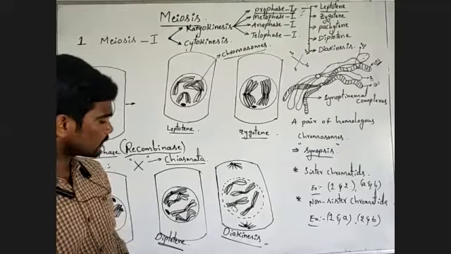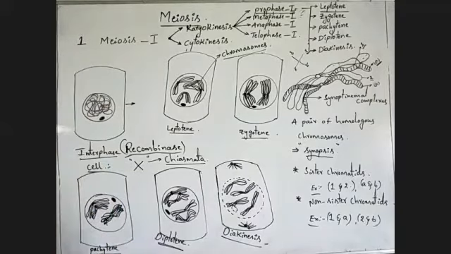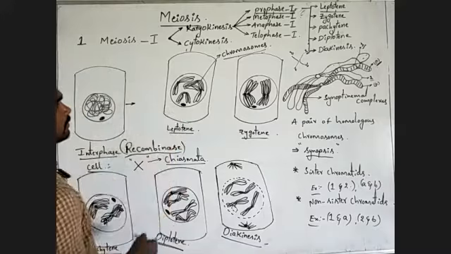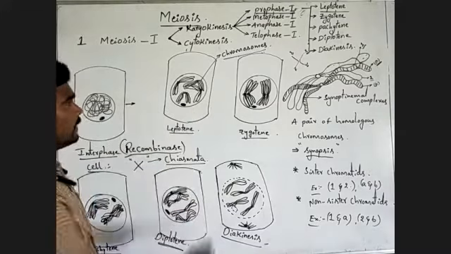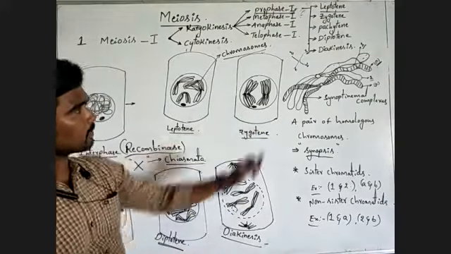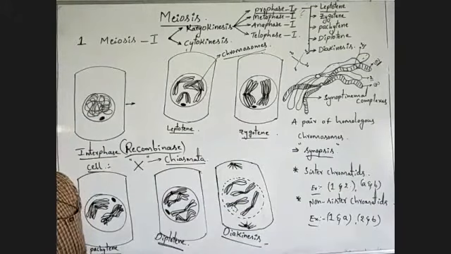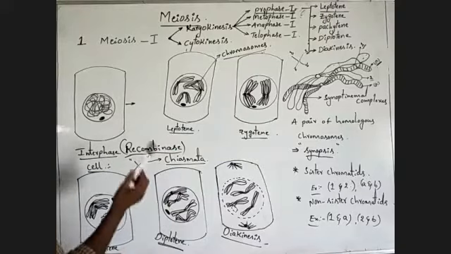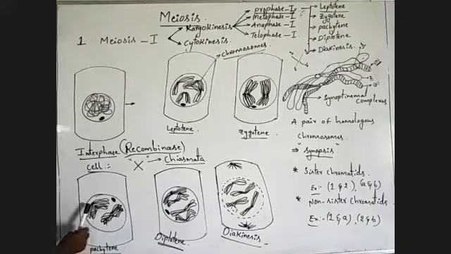This is the diakinesis process. In leptotene and zygotene the pairing process takes place. Then what will happen? Actually here, genetic material is exchanged between the two homologous chromosomes through crossing over.